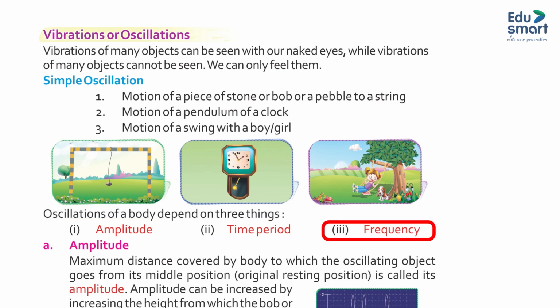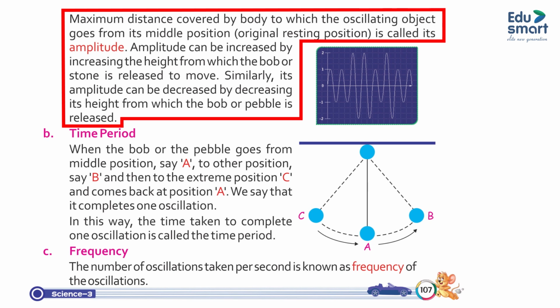3. Frequency. A. Amplitude. The maximum distance to which the oscillating object goes from the middle position, its original resting position, is called its amplitude. Amplitude can be increased by increasing the height from which the bob or stone is released to move. Similarly, its amplitude can be decreased by decreasing the height from which the bob or pebble is released.